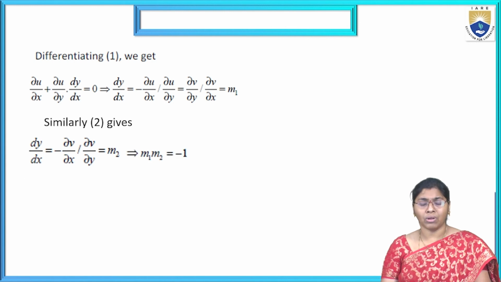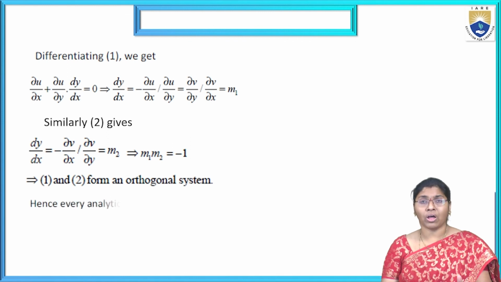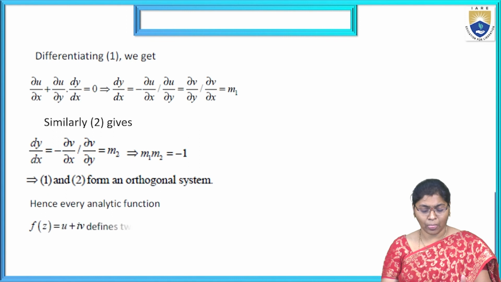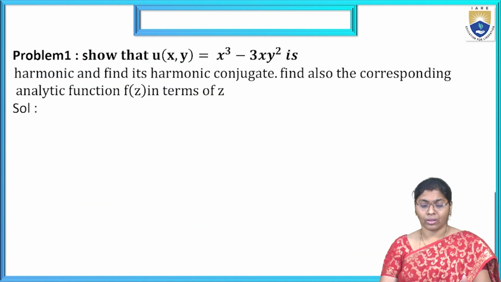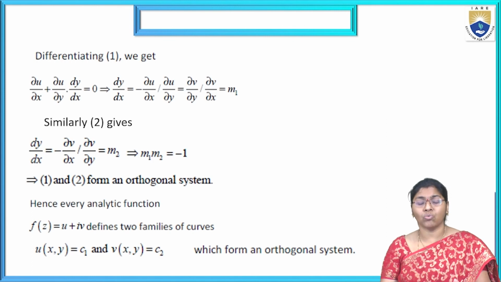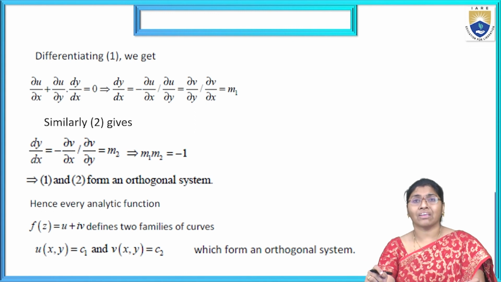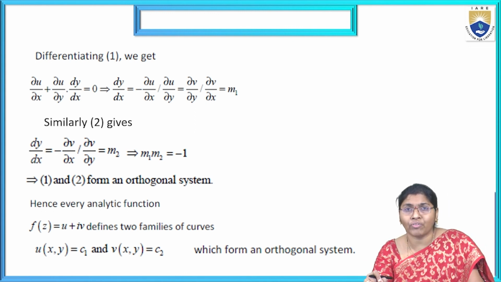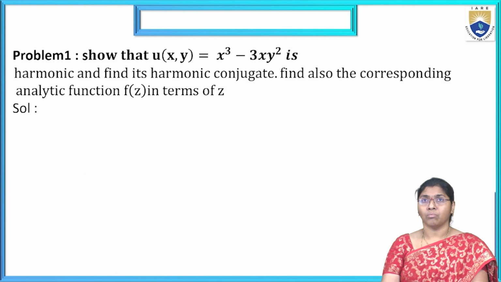Similarly, we apply the second equation also, following the orthogonal system methodology. We have an analytic function f of z equal to u plus iv, which defines two families of individual curves, u of x comma y equal to c1 and v of x comma y equal to c2, which form an orthogonal system.